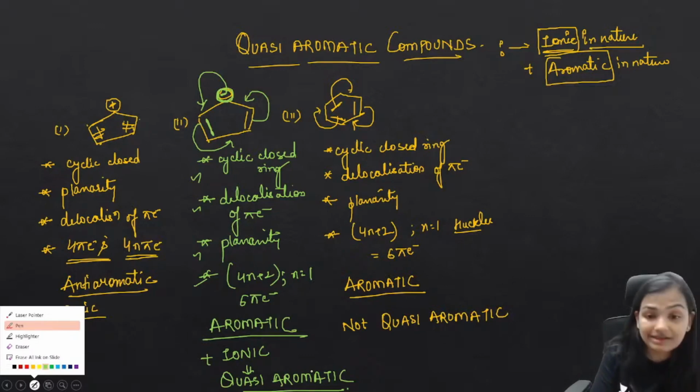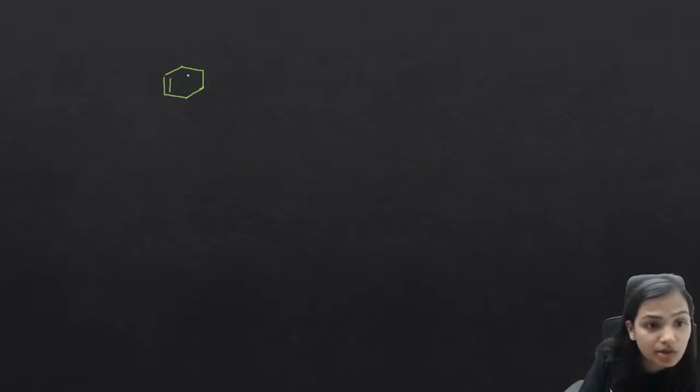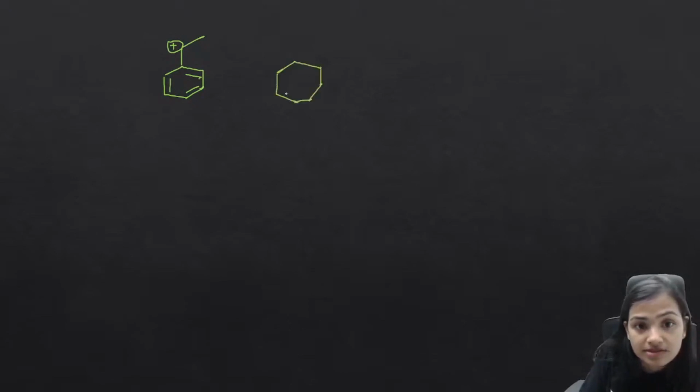Now let me discuss another example. I have taken two molecules. My molecules are this one with a positive charge, and this one with a positive charge.